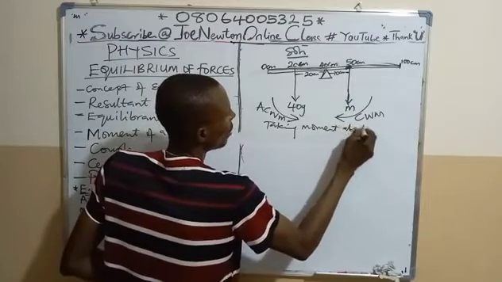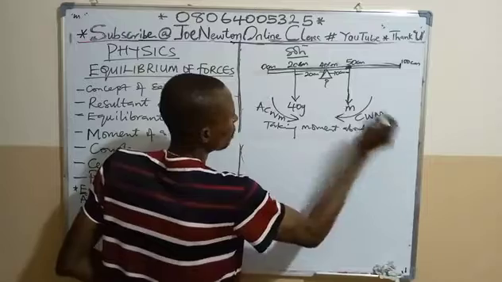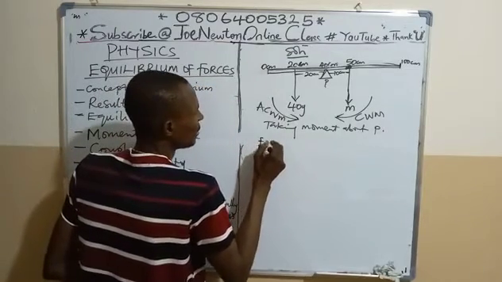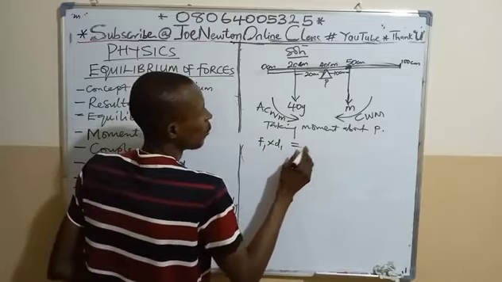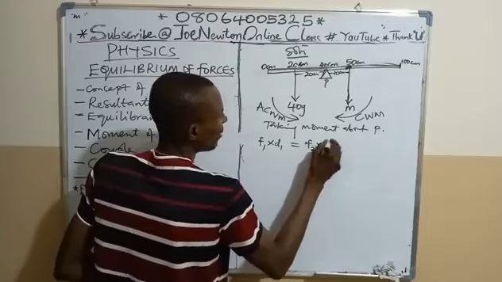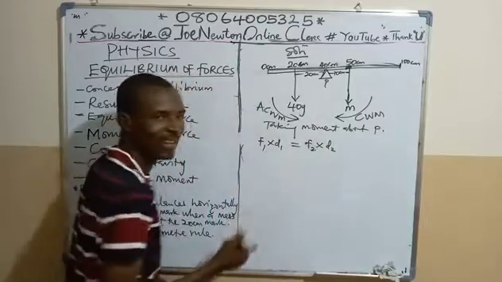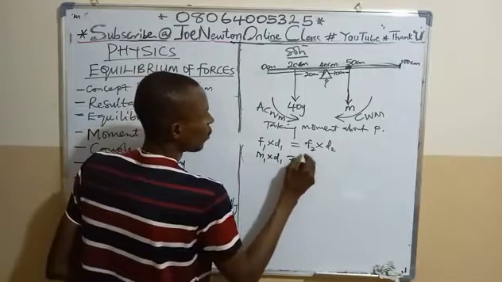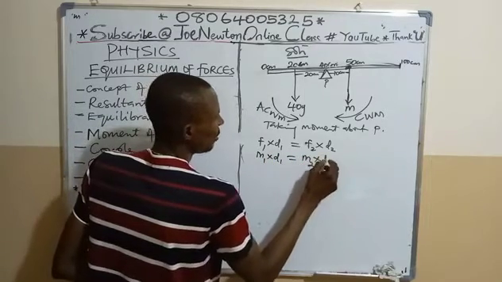Taking moments about the pivot P, it will be F1 times D1 equals F2 times D2. In our case we have masses, which means M1 times D1 equals M2 times D2.